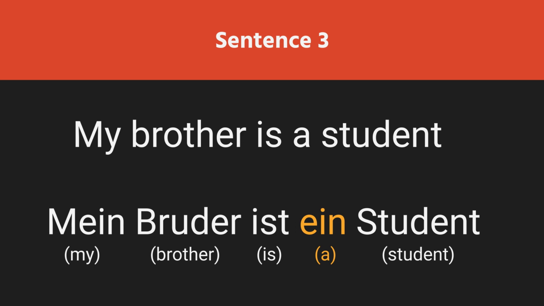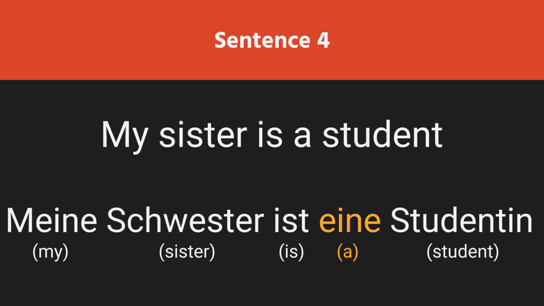And then comes an indefinite article which can be used in the sentence or can be omitted from the sentence depending on the context. The last word in the sentence is Student. Please pay close attention to how this word is pronounced. This is because the first character of the word is S, which is followed by a consonant T. In such a case, you will no longer pronounce it as student but Schtudent in German.